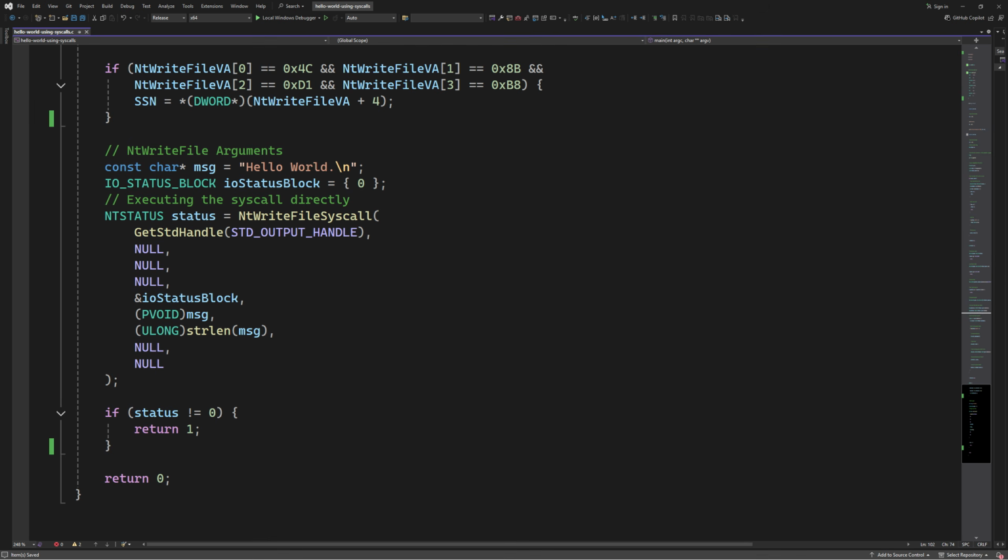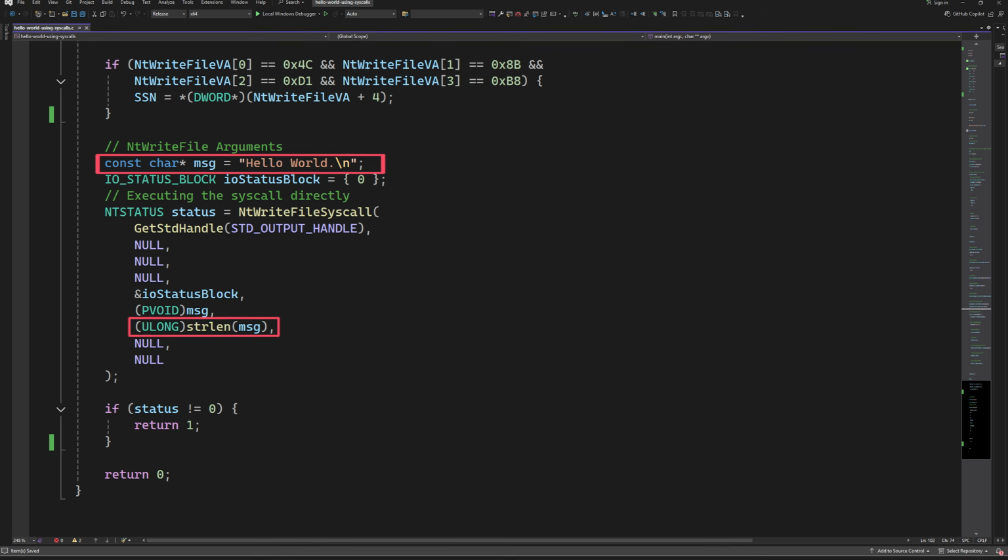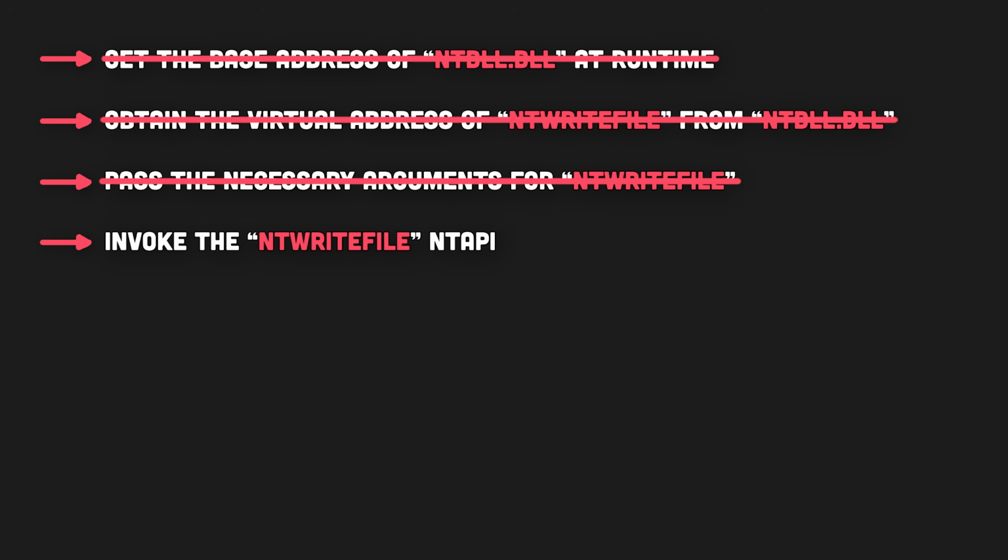The last thing that we need to do is to pass the correct arguments to the NtWriteFile API. It takes in 9 parameters. We only provide 4 and the rest is set to null. The first parameter is a file handle to write to. Since we want to write to standard output, we give it the handle to standard output using the GetStdHandle WinAPI. The 5th parameter is a struct to store the result code and the number of bytes written. The 6th and the 7th parameters are a pointer to the message that we want to print and the length of that message. Now we need to write some assembly code in order to invoke the syscall.